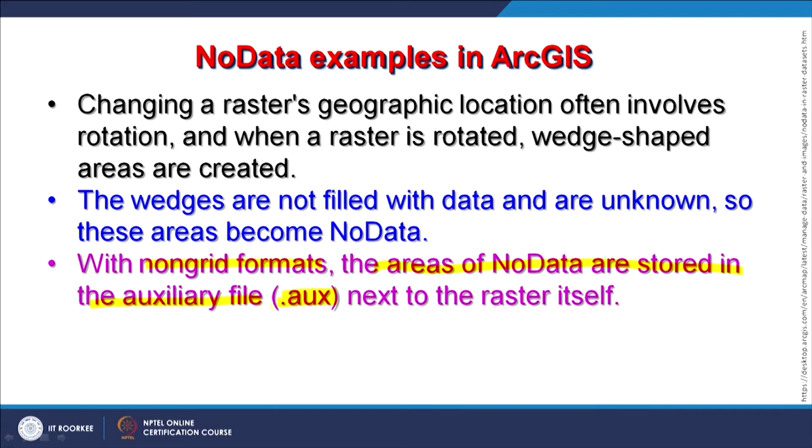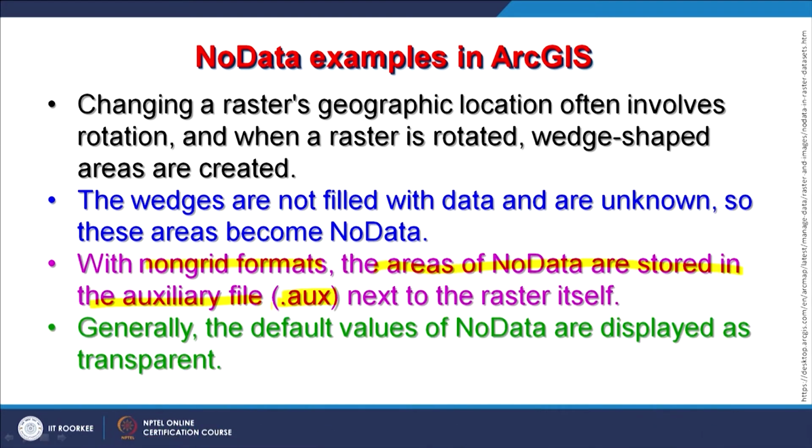Suppose I am having a file india.grid, then I will also be having a file india.aux, and whenever I use india.grid, this file will also be used to help the system ignore no data for any kind of calculations. And generally the default value for no data is displayed as transparent, as I have said.